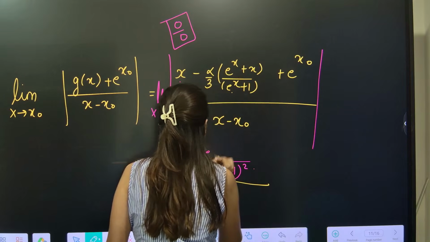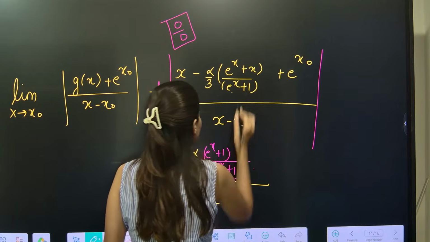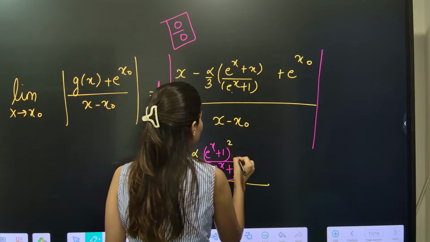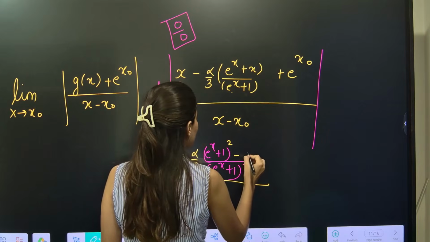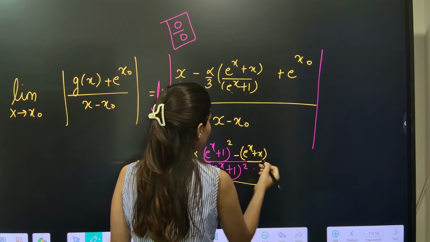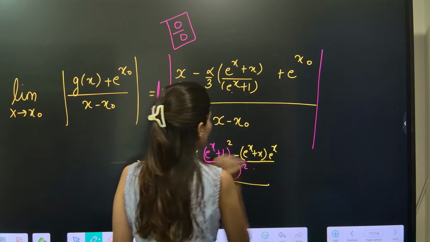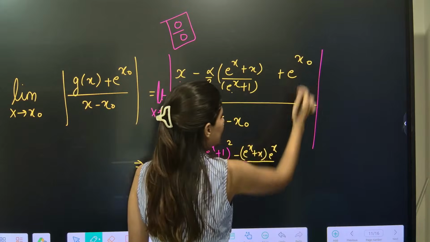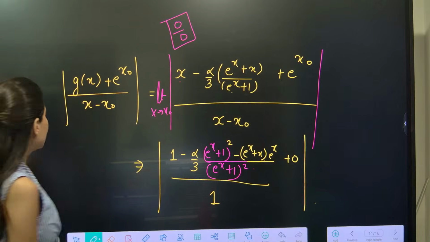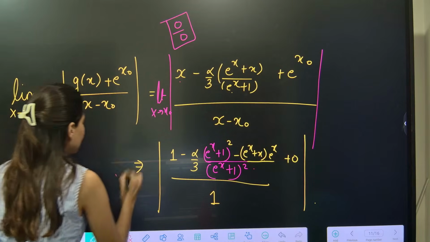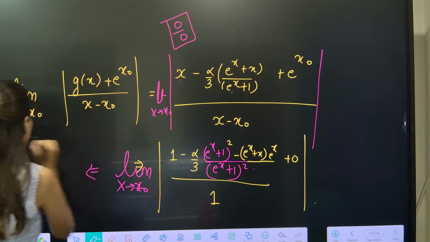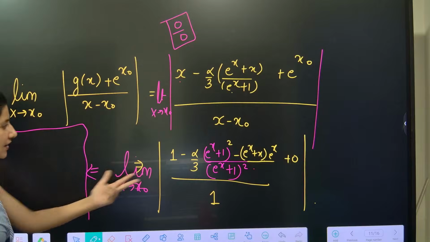So it is e power x plus 1 whole square, and if you differentiate, it will be e power x plus 1 square minus e power x plus x, which is constant, times the derivative of e power x plus 1, which is e power x. And since alpha by 3 is a constant, you are going to get 0, modulus close. Now this is the limit as x tends to x naught. Now put x equals x naught and extract the answer.